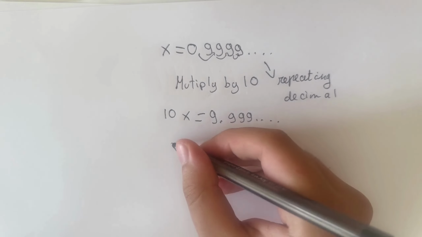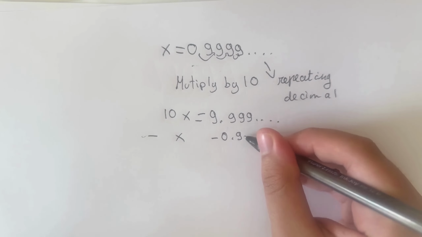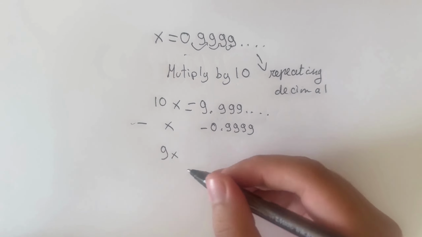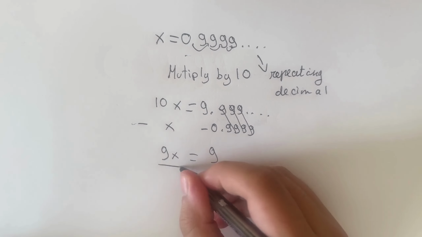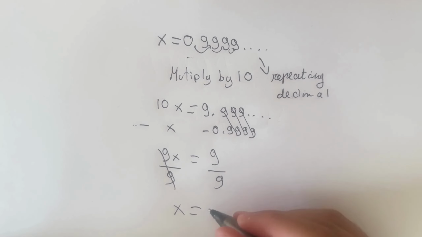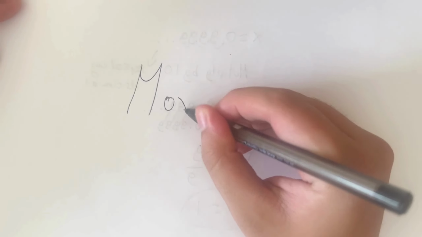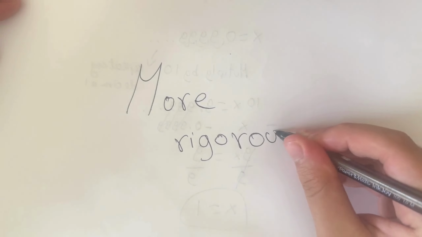Now, what we're going to do is subtract x from both sides. So 10x minus x is going to be 9x. 9.999 repeating minus 0.999 repeating is simply going to be 9. Now the next step is to divide both sides by 9, and we obtain that x is equal to 1. Therefore, we have proved this. Now let's do something just a tad more rigorous than the algebraic proof that we have just done.